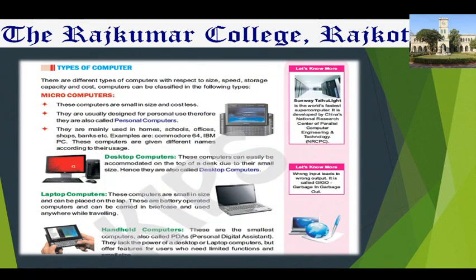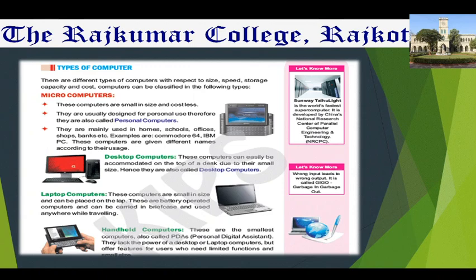Now next, yes, types of computers. There are different types of computers with respect to size, speed, storage capacity, and cost. Computers can be classified into the following types. There are many different types of computers available.